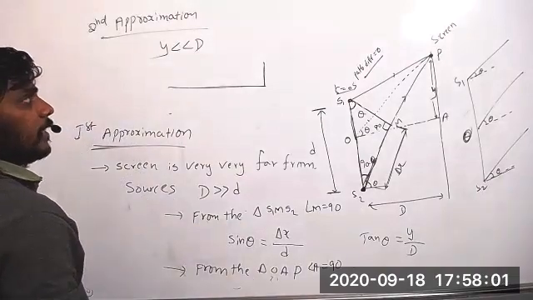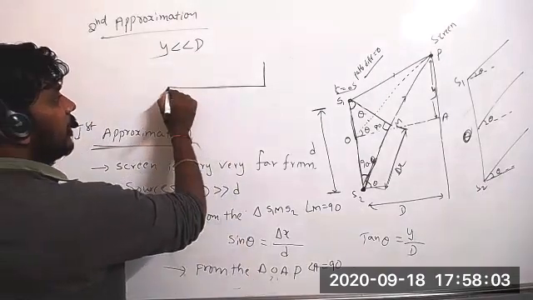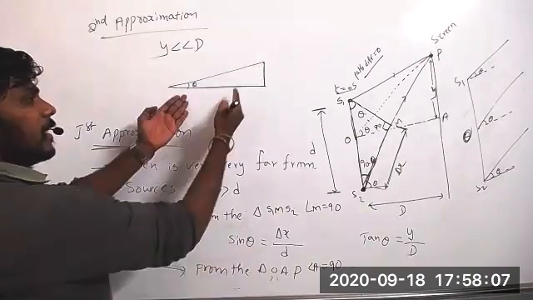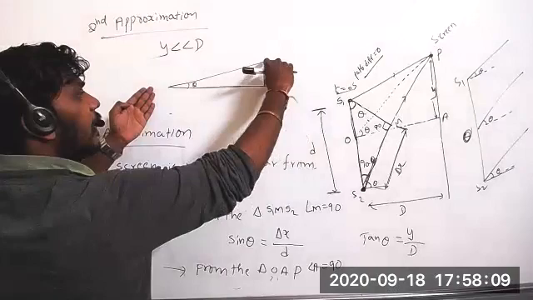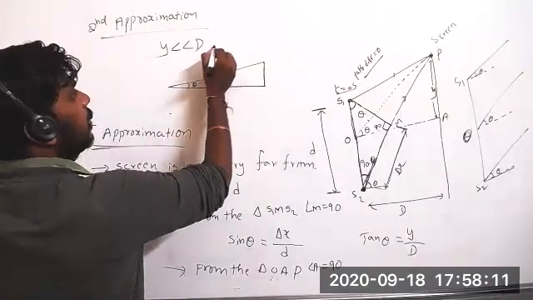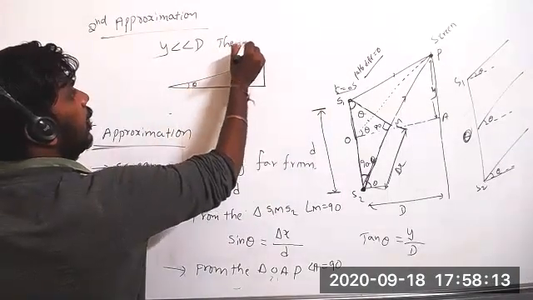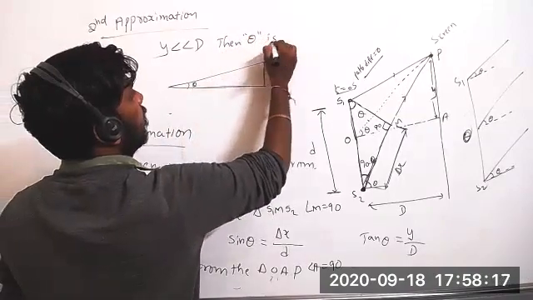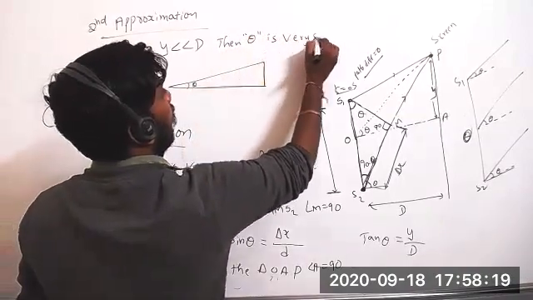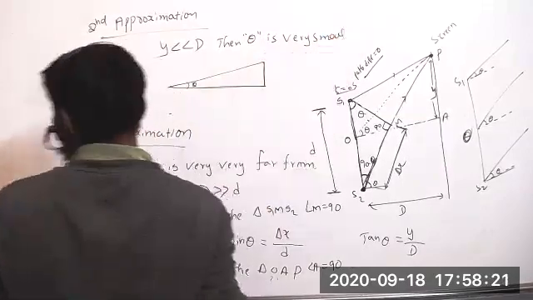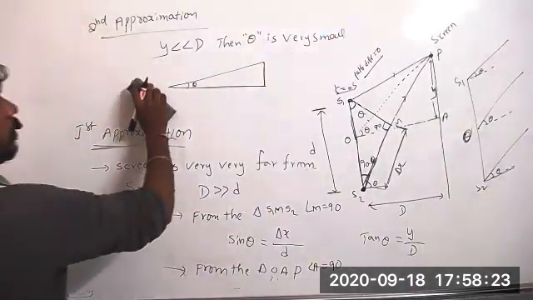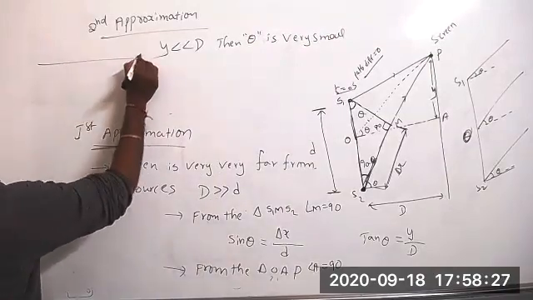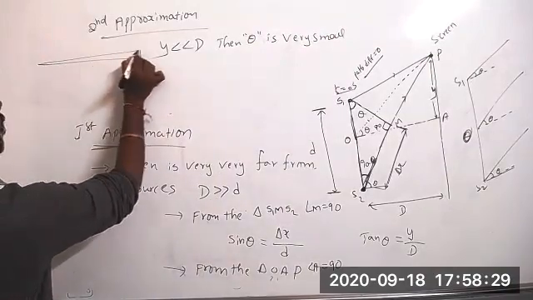So when that happens, theta will become very small. If Y is very small compared to D, that means theta is very small.